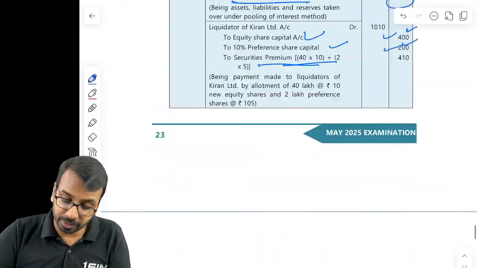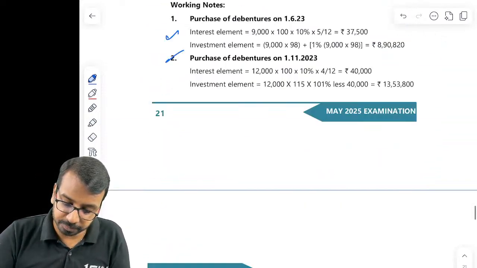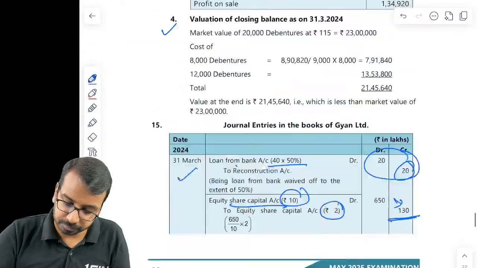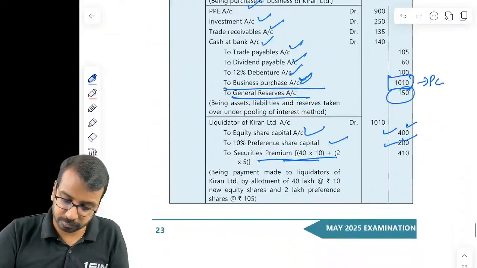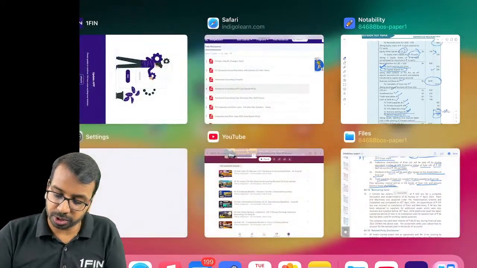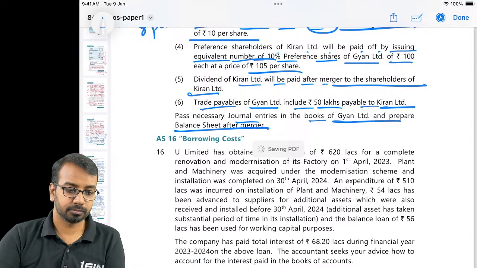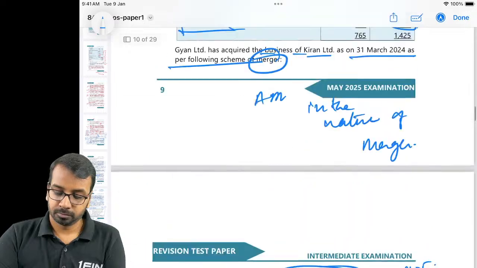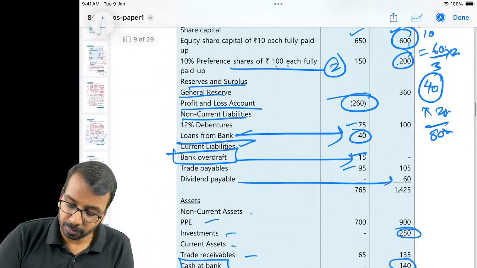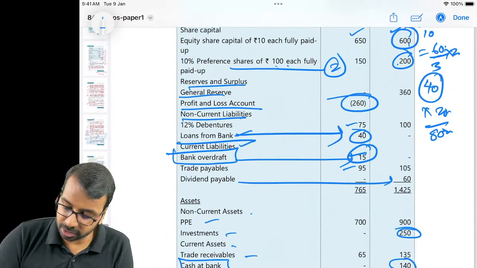Now please remember, we have bank OD here. In the question, if you see, we have bank OD, and then we take cash at bank of this company.